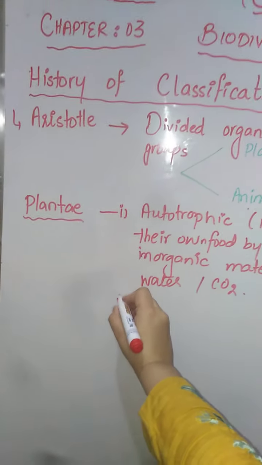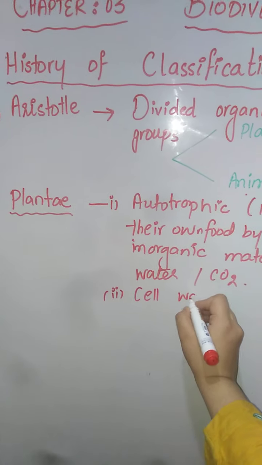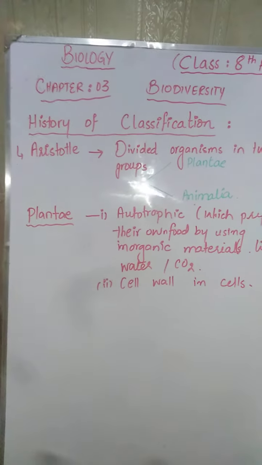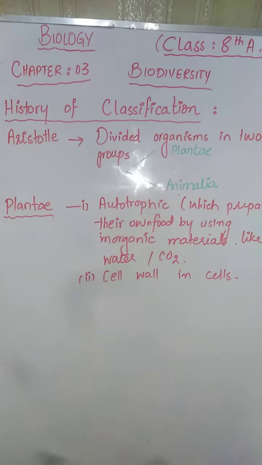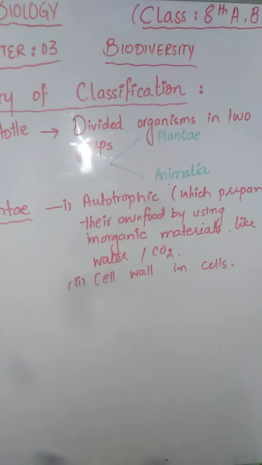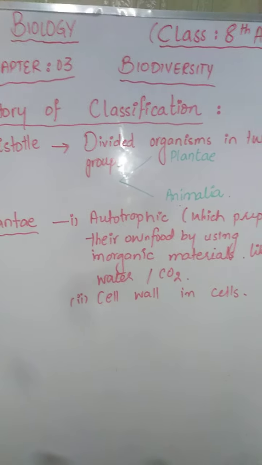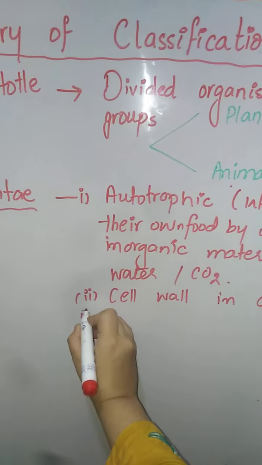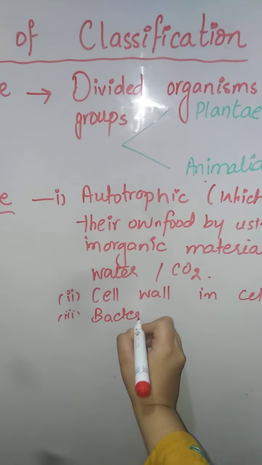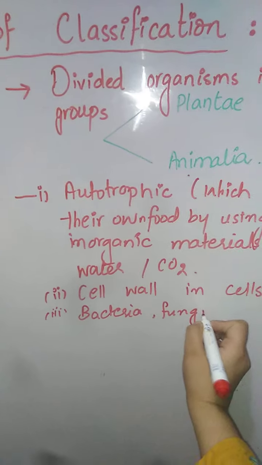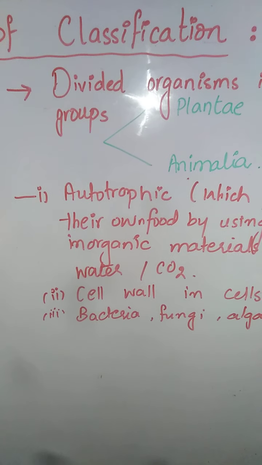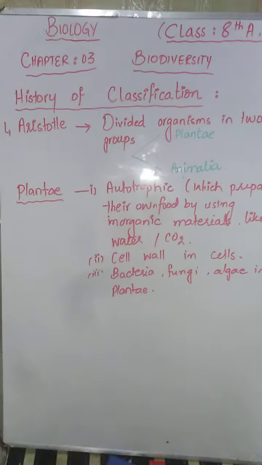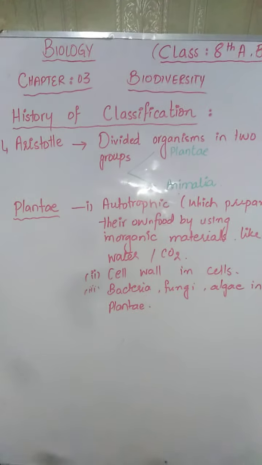Plants also contain cell wall in their cells, while the animal cell does not contain cell wall. In addition to these 2 points, Aristotle also included all the bacteria, fungi, and algae into Plantae, which was a very conflicting point.